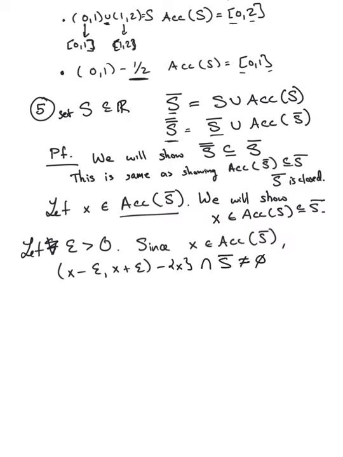Okay, so in other words, there's some point of S bar in this intersection.